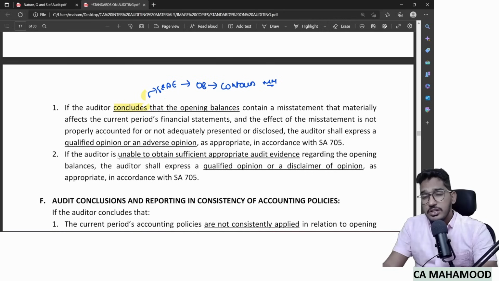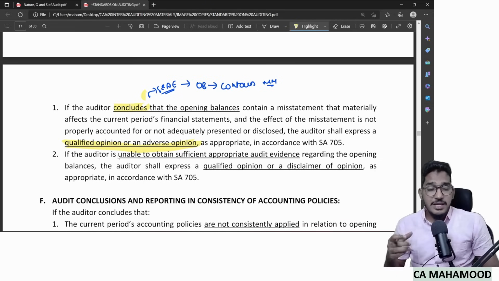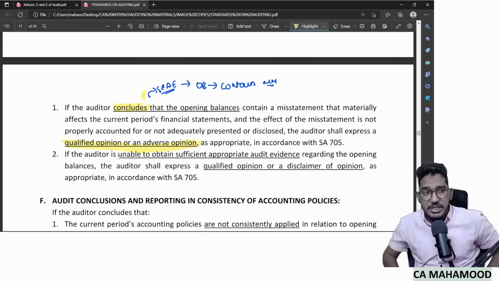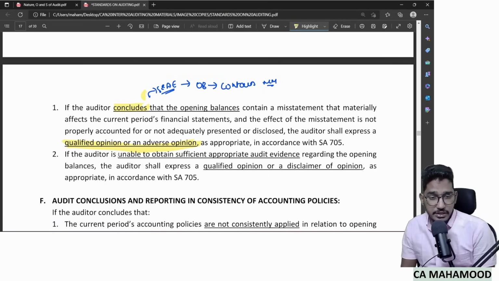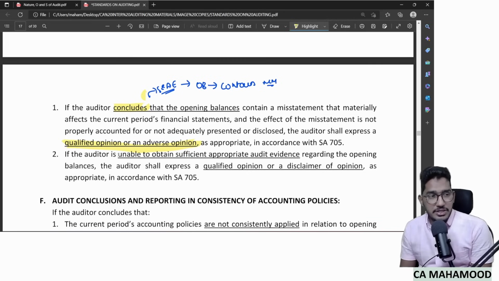Which kind of modification here? Since it is a case of availability of audit evidence, which opinion will I give? I will give either a qualified or adverse opinion. So once again, I am revising the circumstances. They are saying the auditor concluded. I am asking you, when will the auditor conclude, when he has evidence or when he doesn't have evidence? When he is having evidence. So the auditor is having evidence, and on that basis he concluded that financial statements contain a misstatement, and now what opinion will he give? Modified opinion. And which kind of opinion?